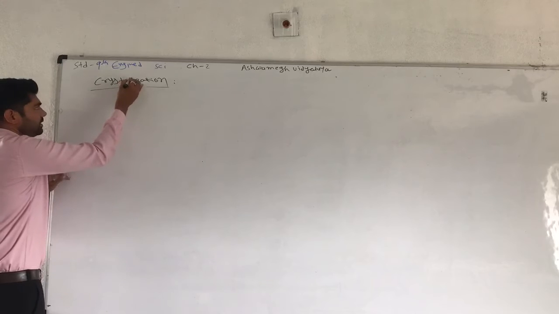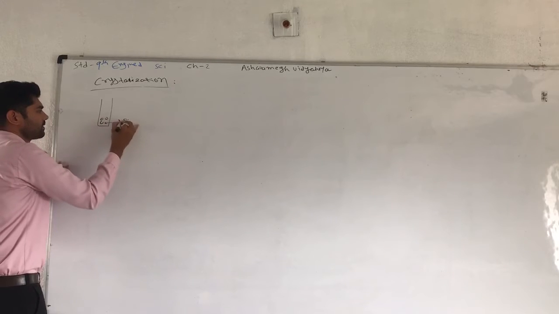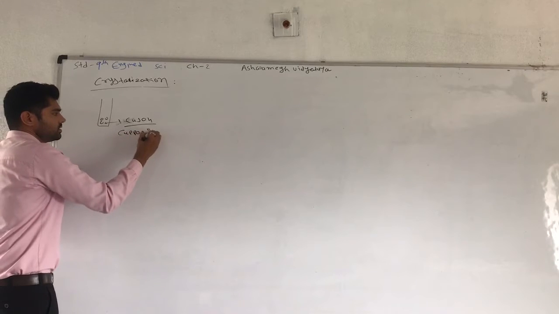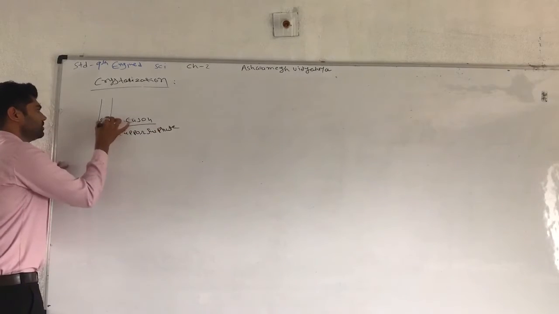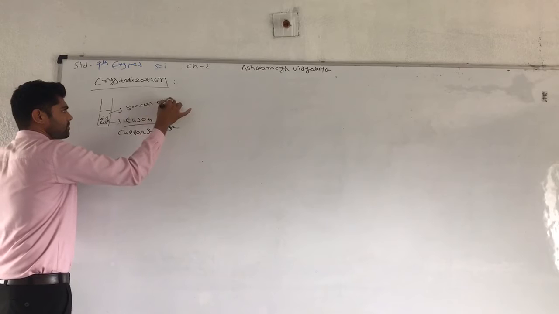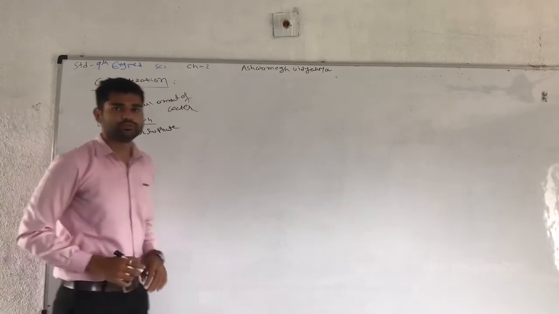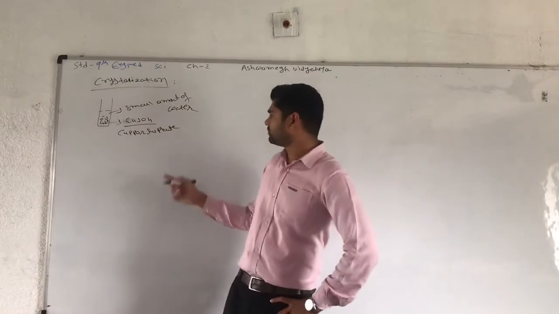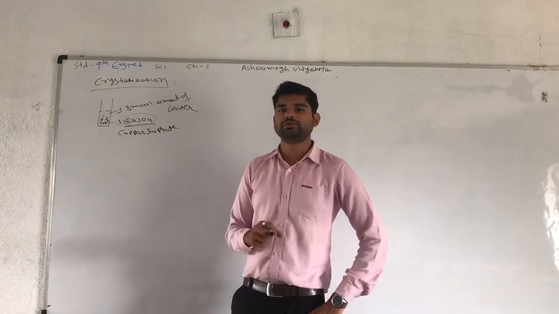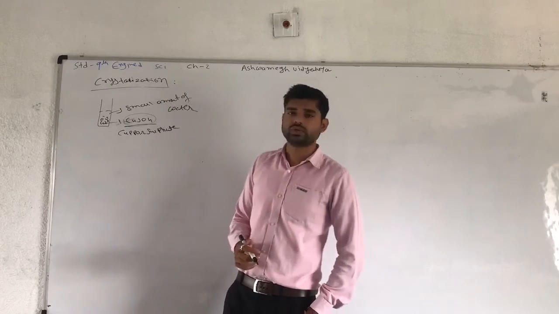In crystallization, first take a solution of CuSO4, whose name is copper sulfate. Take a small amount of water and dissolve the CuSO4 solid substance in it. Use the minimum water to get a saturated solution.